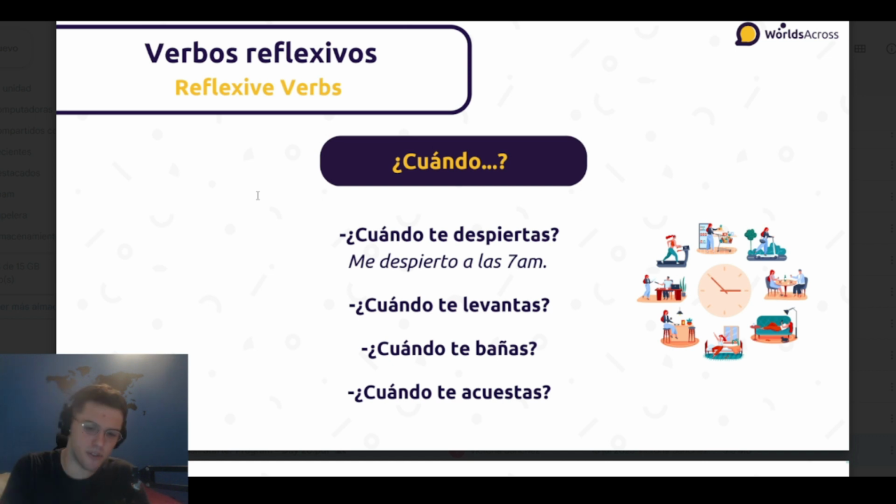It's very useful, reflexive verbs, when we are talking in present simple, because we would use that very commonly for things like routine. So, me despierto a las 8 de la mañana, me levanto a las 8:30, me baño a las 9 de la noche realmente y me acuesto a las 11 de la noche. For example, as a daily routine with these questions. And how about you? ¿Cuándo te bañas? When do you take a shower? Or ¿cuándo te acuestas? When do you go to bed?